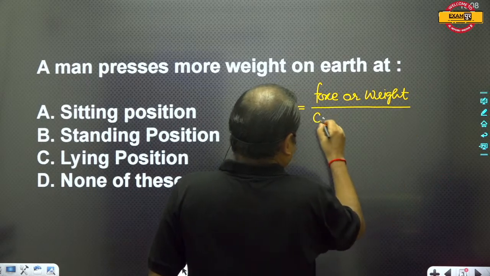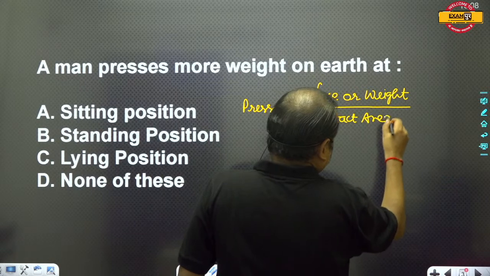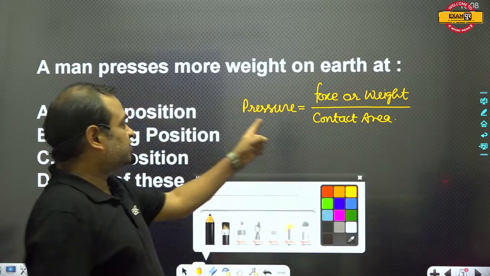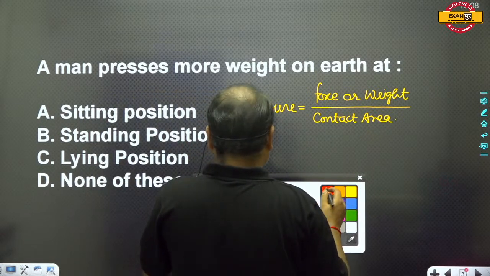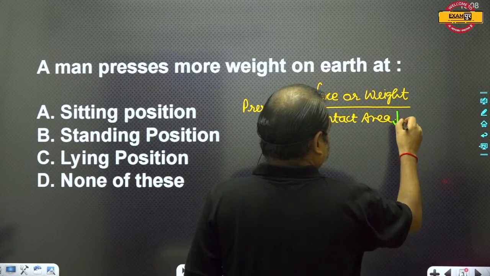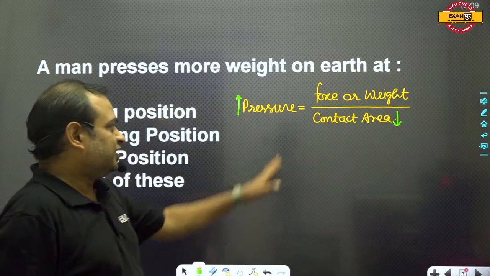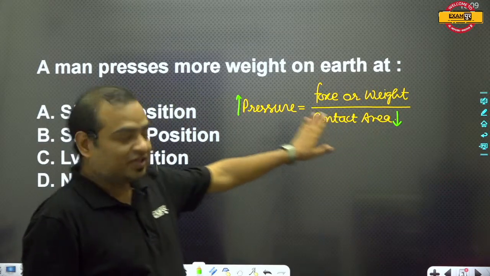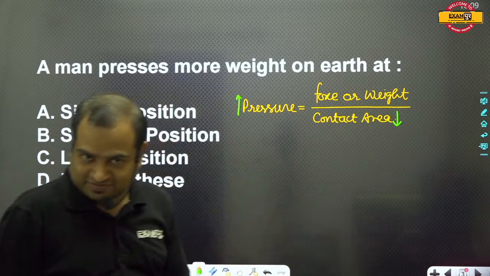Here we can see that pressure is inversely proportional to the contact area. If the contact area is very low, the pressure will be high. It means if the contact area is minimum, then the pressure exerted by the same man will be maximum.